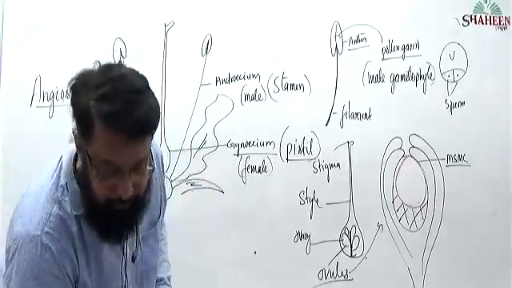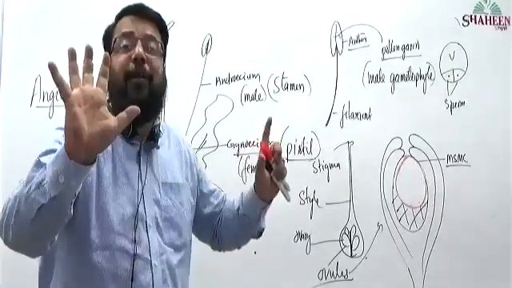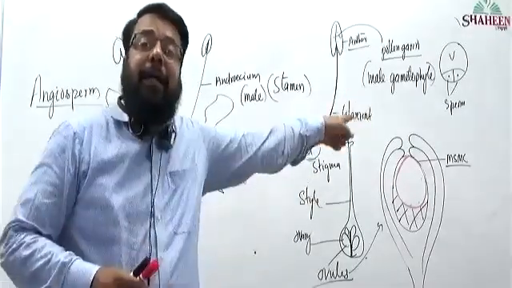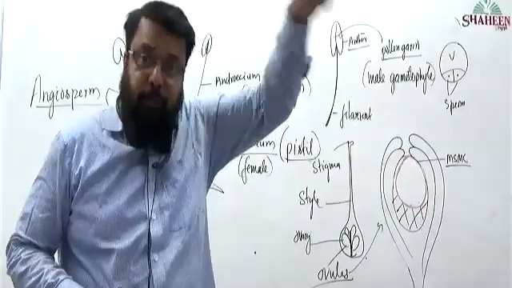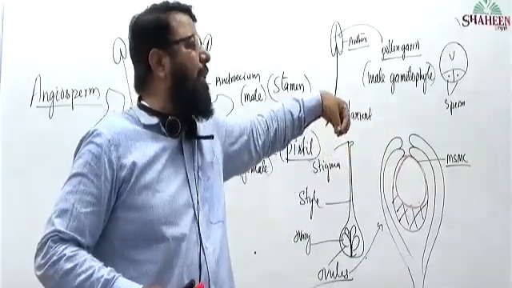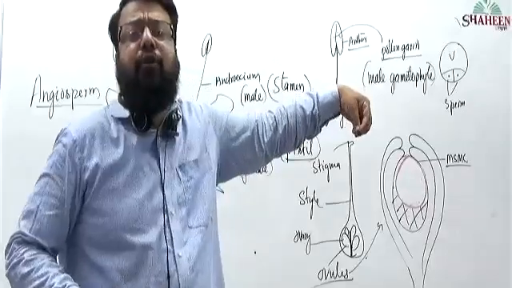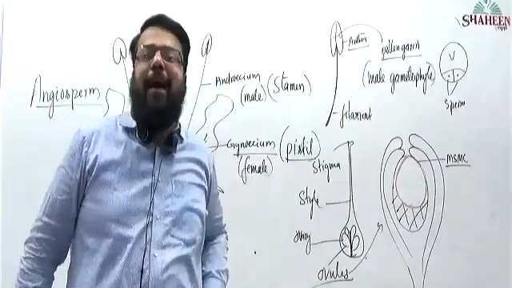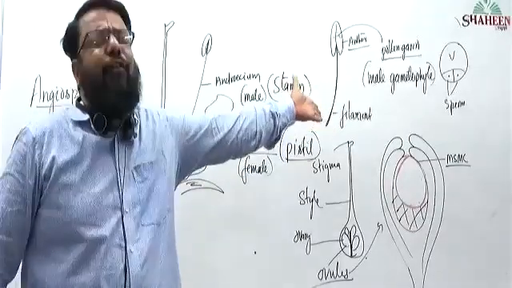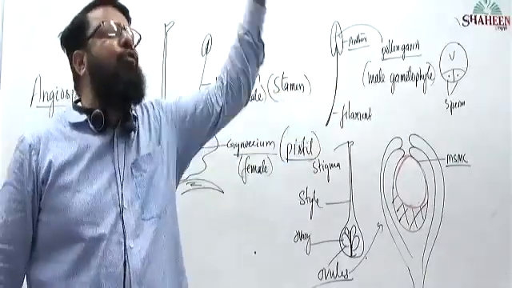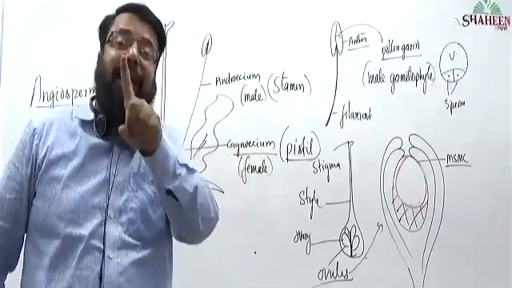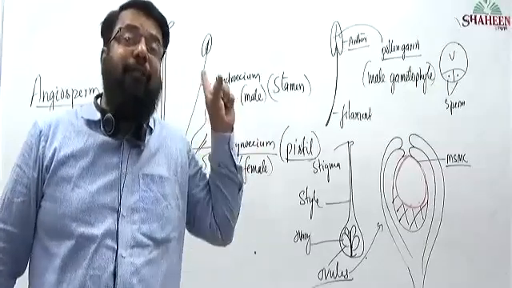Okay. Now what are the different parts of the embryo sac? Embryo sac में different part क्या है? यहाँ पे क्या करा था मैं? In case of gymnosperm, directly embryo sac का word ही नहीं लिया था. Directly I said that it produces many archegonia, 2 to many archegonia. That is what I said in case of gymnosperm.